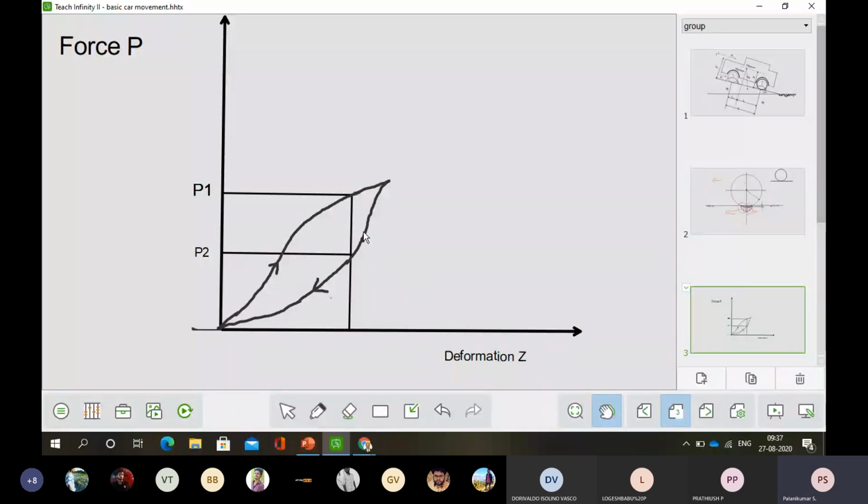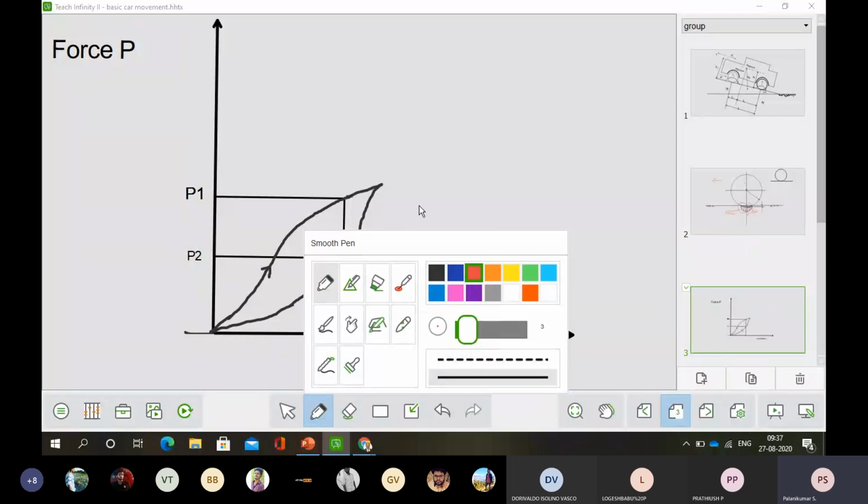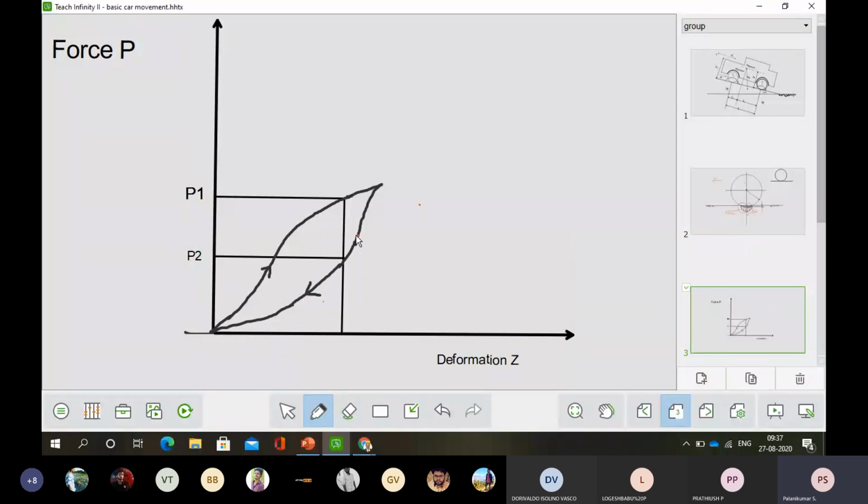Actually, speaking rightly, for this point of deformation, if I'm taking this as a 1p, this is happening when unloading. For the same, this deformation remains the same for the loading point of this one, say for example this one.